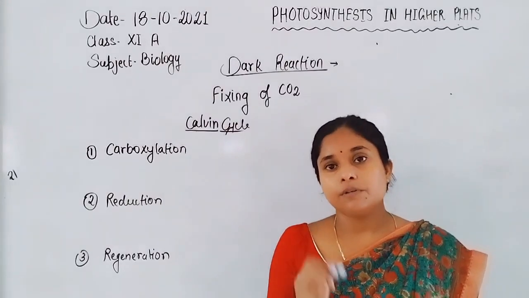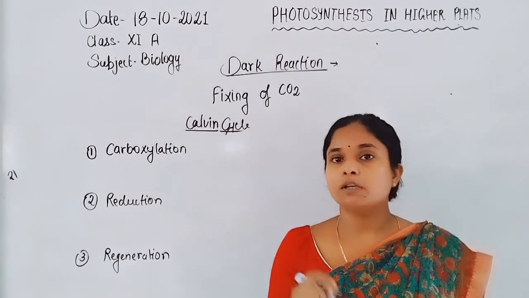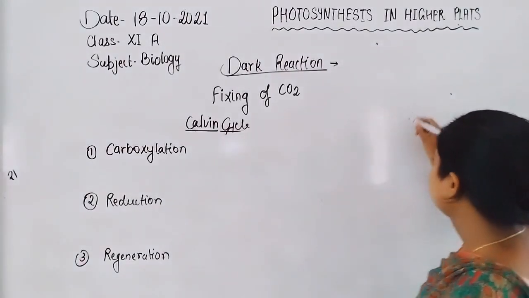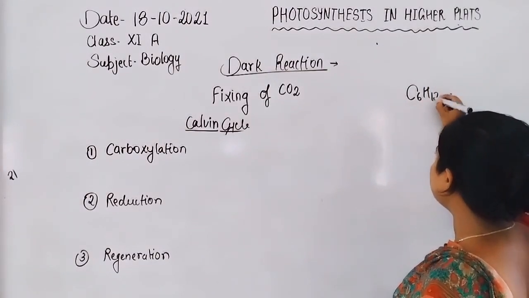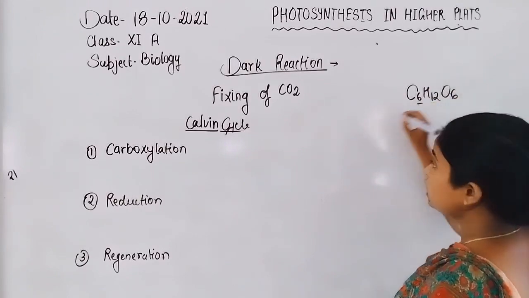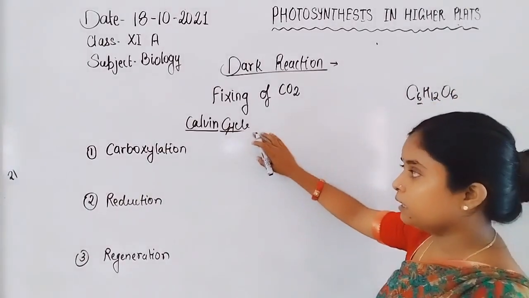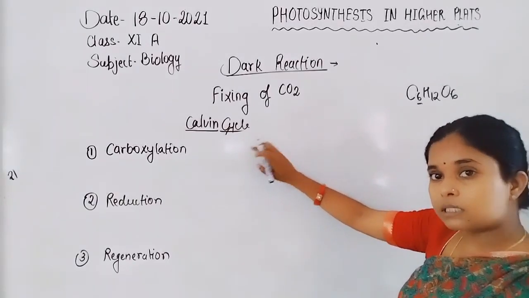For the formation of one molecule of glucose, 6 carbon dioxide must be fixed, because there are 6 carbons in the carbohydrate. Through one Calvin cycle, the plant fixes only a single carbon.